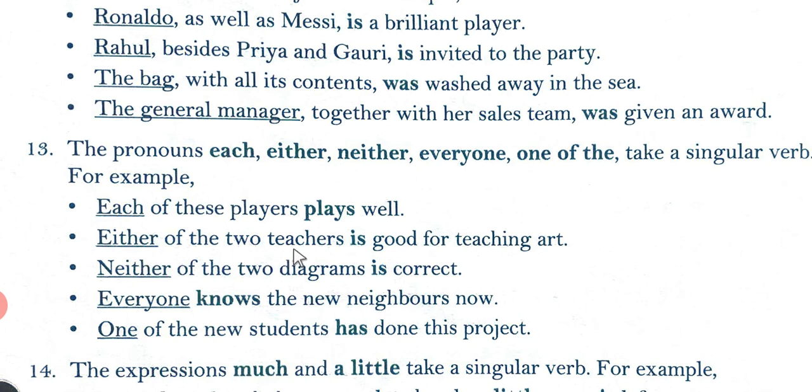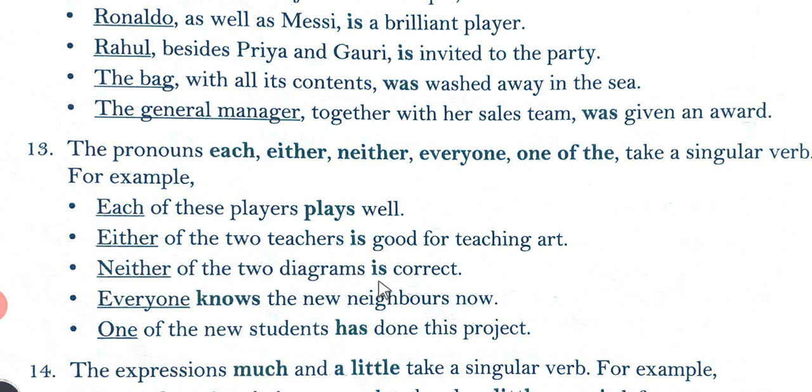Either of the two teachers is good for teaching art. So the pronoun either has been used. I have told you earlier, either is a singular pronoun, and it requires a singular verb. So is has been used.